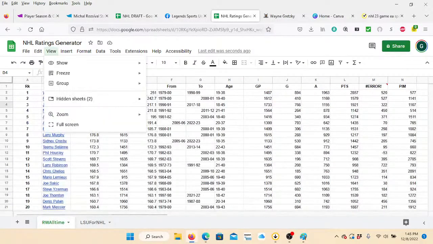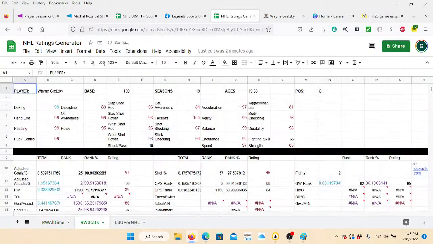Next, on the hidden sheet list, we will bring up this one. This is where the numbers get computed in kind of an ugly fashion. But you'll see we work off of